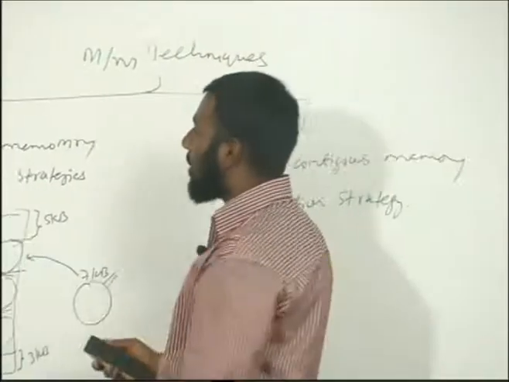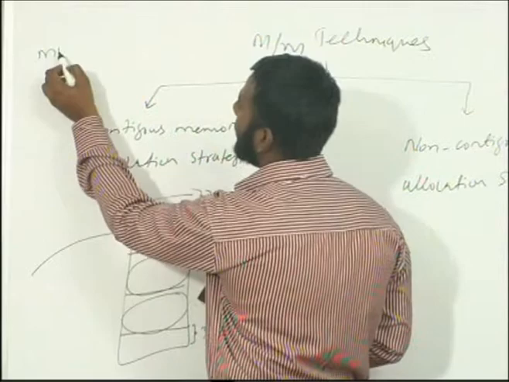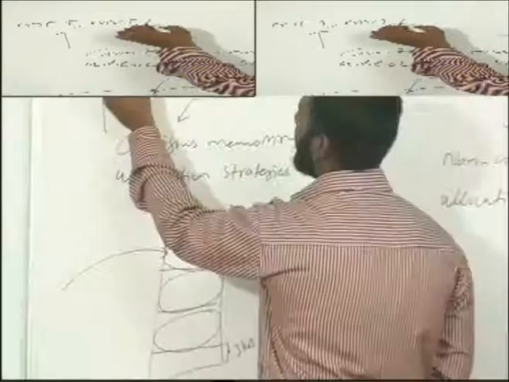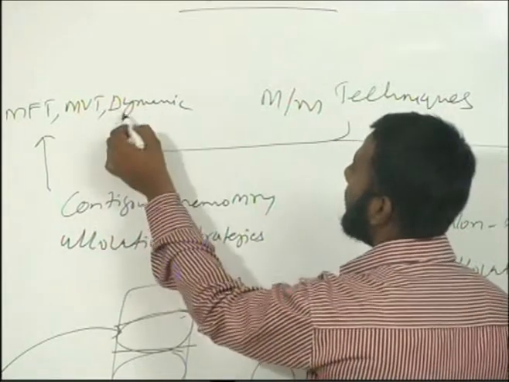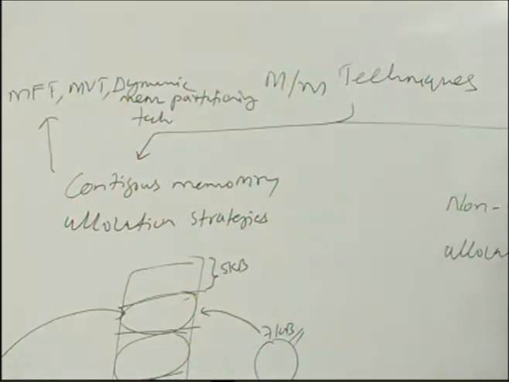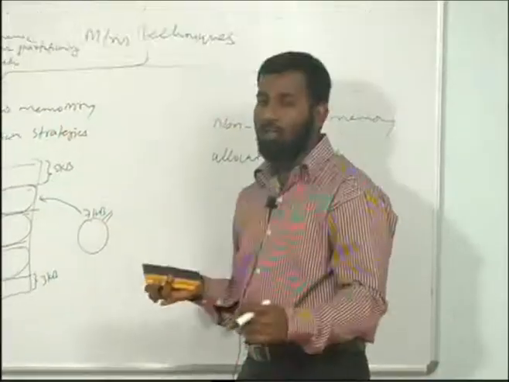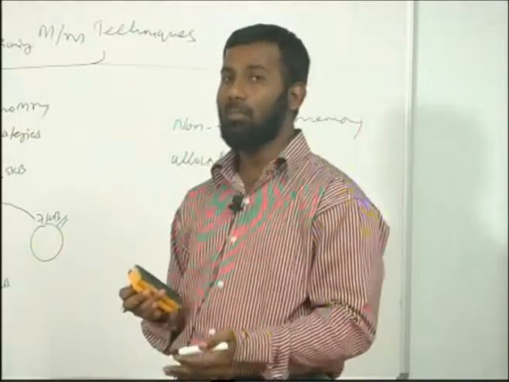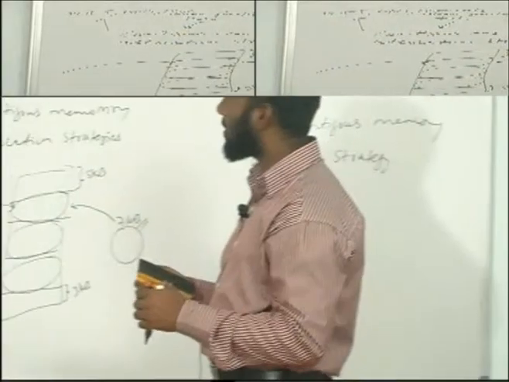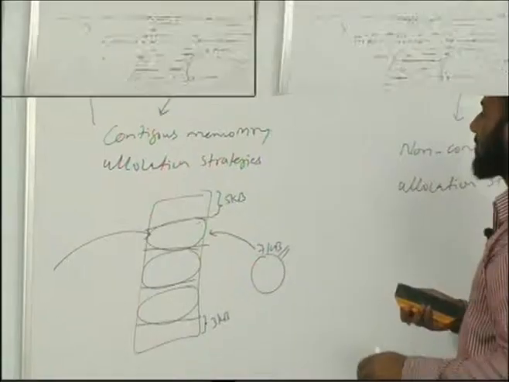And here we saw contiguous memory allocation strategies, namely multiple partitioning with fixed size, MFT, and multiple partitioning with variable size, MVT, and the dynamic memory partitioning technique. All of these memory partitioning techniques suffer from the problem that they cannot accommodate a process non-continuously. If you want to load a process with any one of these memory allocation strategies, then we need to have a continuous partition in the memory so that the entire process can sit continuously. That is the drawback.